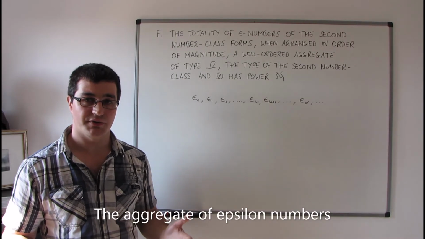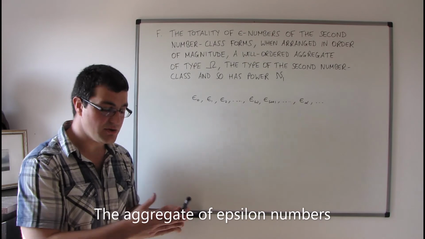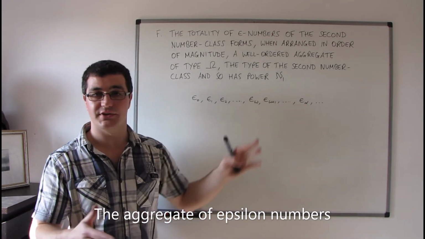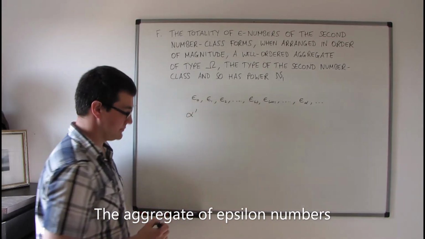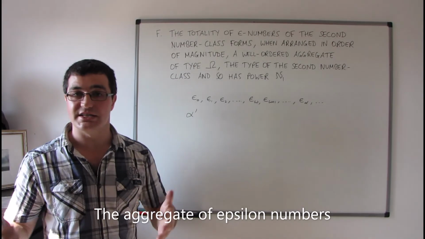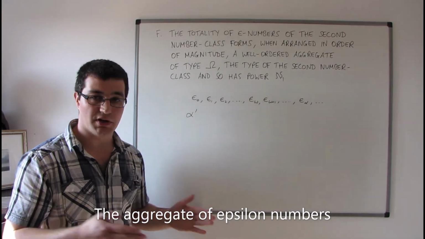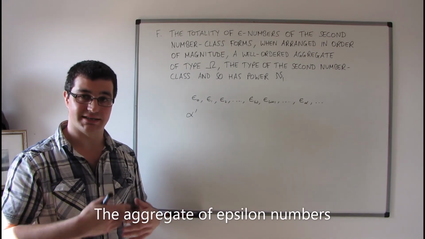So let's suppose, just for the moment, that there is a number somewhere in the second number class that is not accounted for, that alpha doesn't get to. Let's say it's alpha primed. There must be a least value. Remember, any sub-collection or sub-aggregate of a well-ordered aggregate is itself well-ordered.